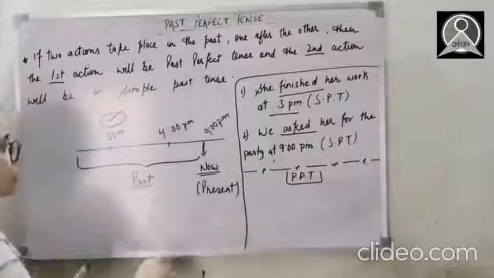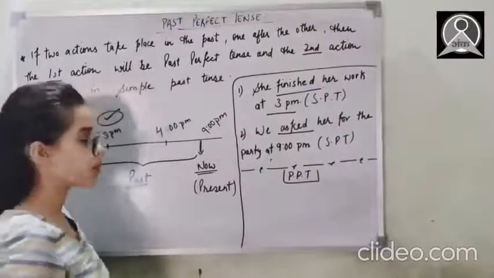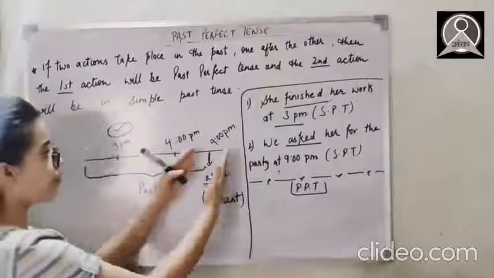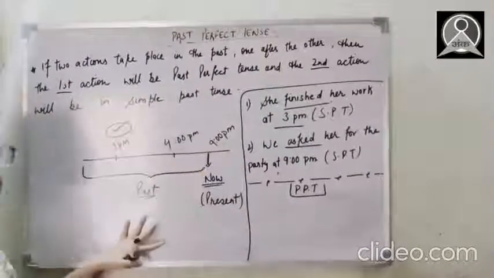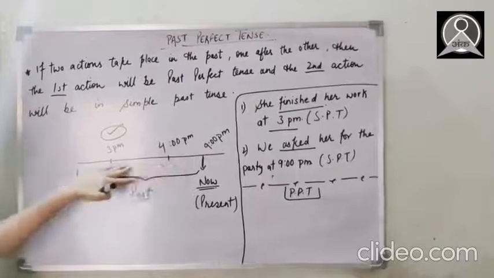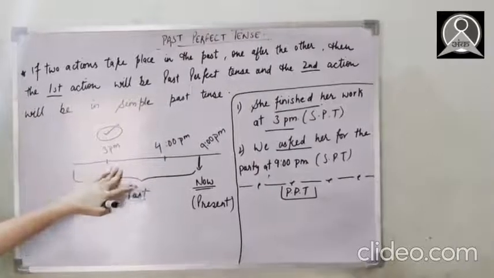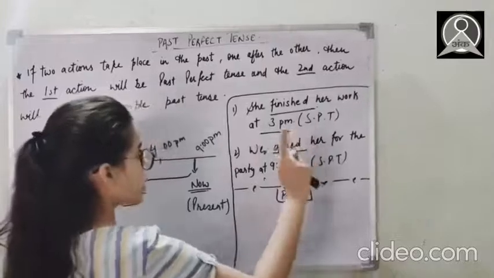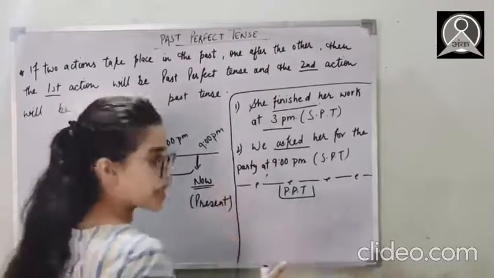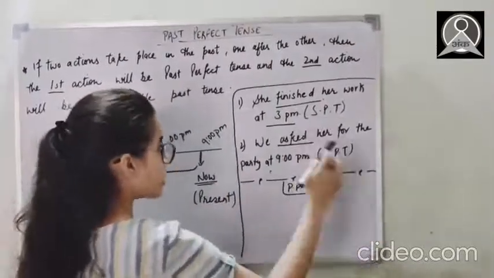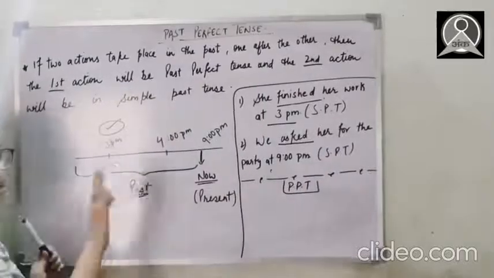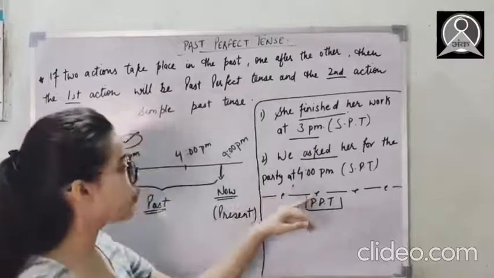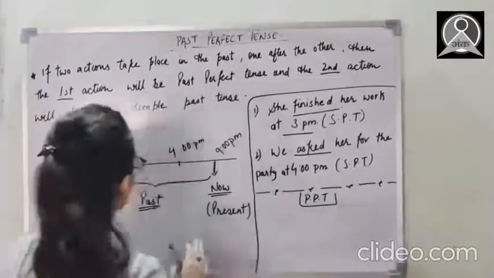So for instance, suppose that it's 9 p.m. right now, and this is the time which is going on and this is now present. Before this time, all of this time is past. There are two activities which took place in the past. Firstly, she finished her work at 3 p.m. So guys, finished work, second form, so this is simple past tense, right? So at 3 p.m. she finished her work. Second sentence, we asked her for the party at 4 p.m.